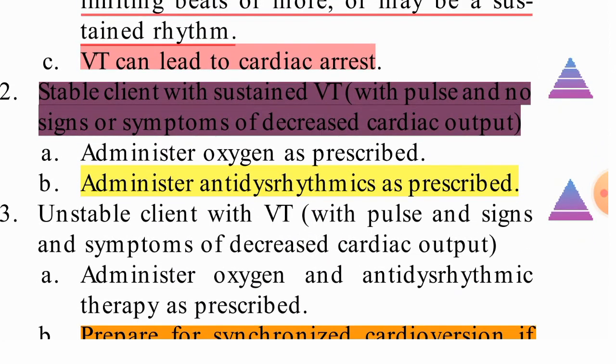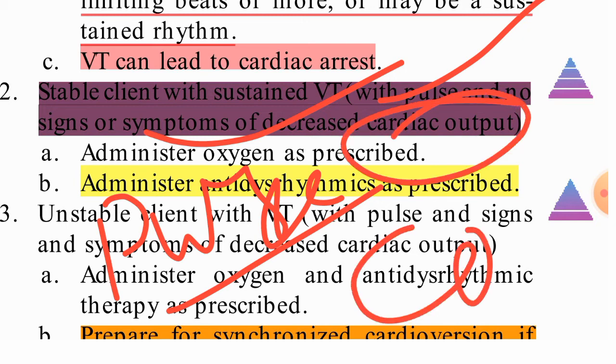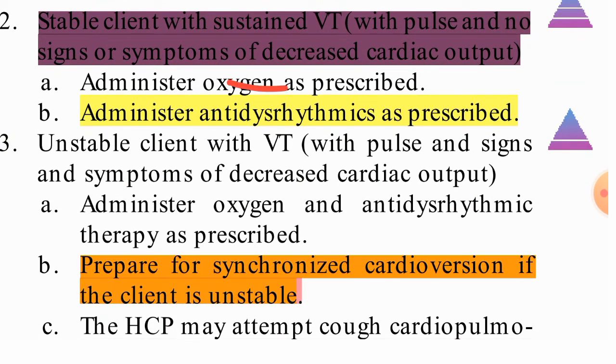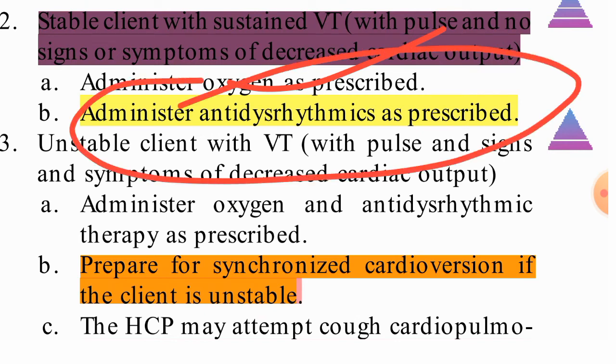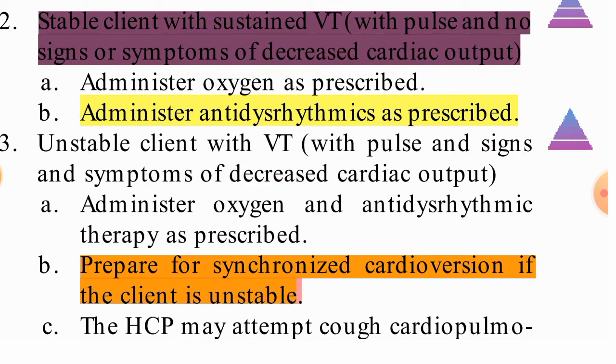Number 2 point is there, stable client with sustained VT. If sustained VT is there and the client is stable, stable means with pulse and no sign or symptom of decreased cardiac output. Pulse is there, you can palpate the pulse, and no sign or symptom of decreased cardiac output, and cardiac output is also not decreased. That client is called a stable client. For that, what we can do, we can administer oxygen and give antiarrhythmic medications only. The doctor will prescribe the antiarrhythmic medication we can give, like lidocaine. This we can give if the client is stable with pulse and no sign or symptom of decreased cardiac output.